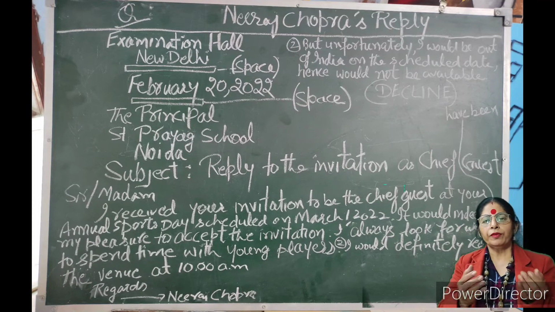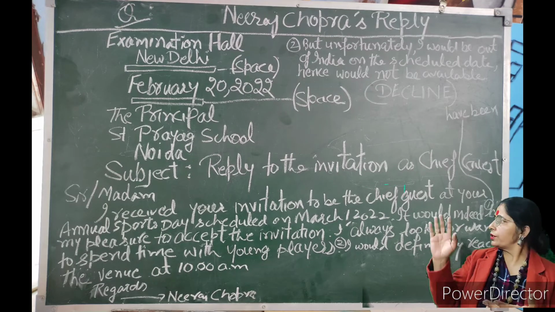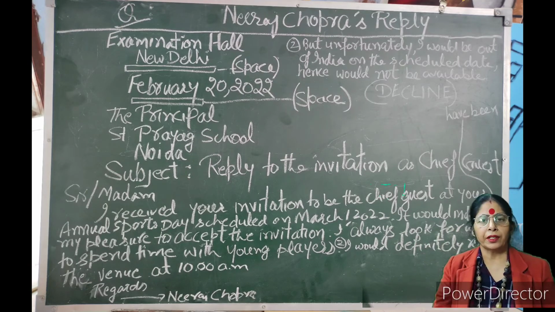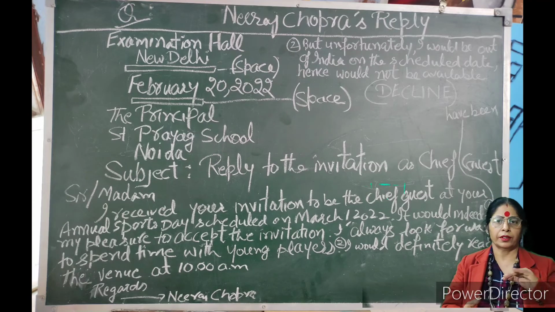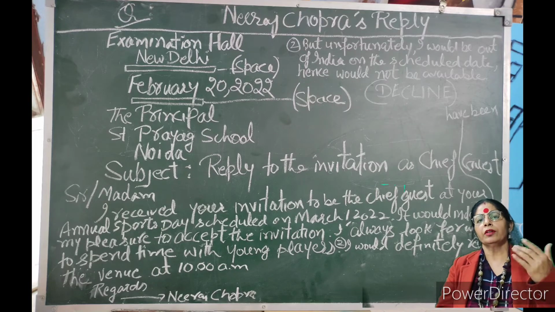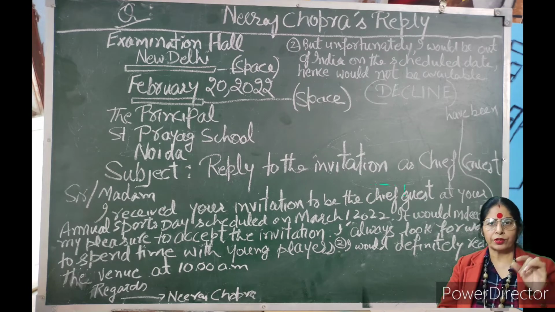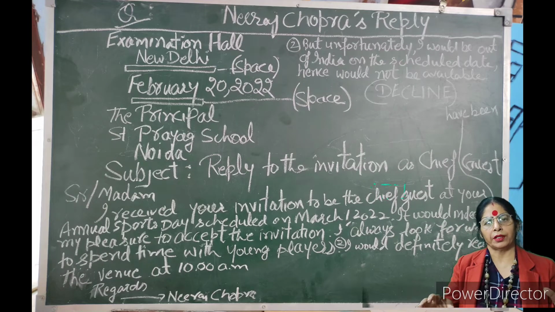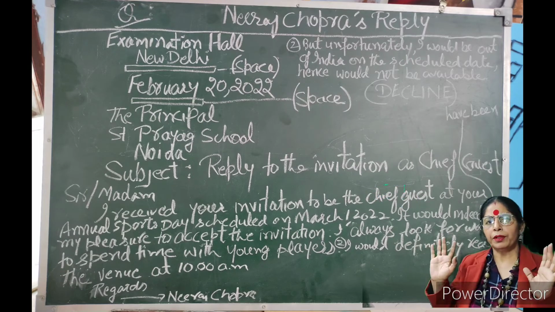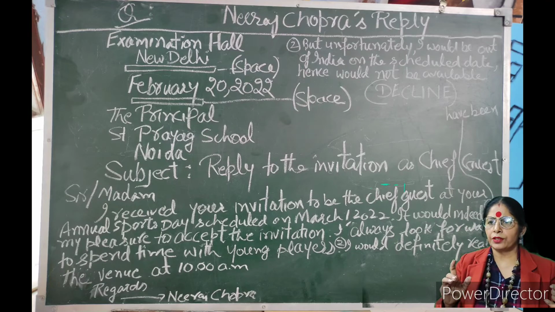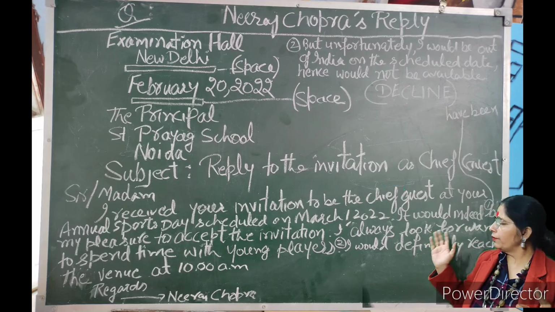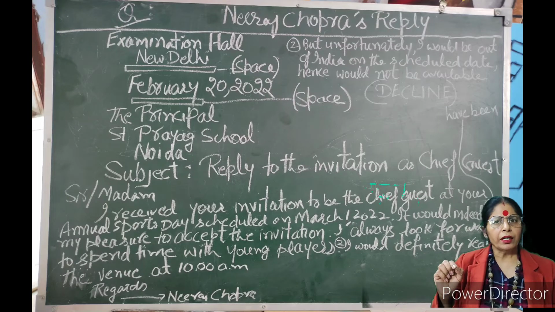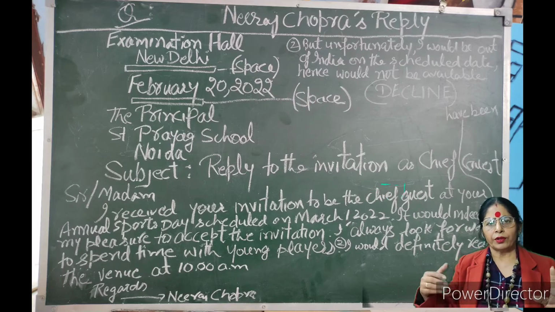Now when we come to the next question, this is where he has accepted the invitation, but sometimes there is no acceptance because of some reason. So first of all, the reason should be mentioned, though you don't have to talk about it elaborately. It would be good if you tell the reason also, but you have to decline. Now all the other things will be the same, but there are a few changes which you have to make. I have marked number 1 and number 2 in this question. These two changes you actually have to make.